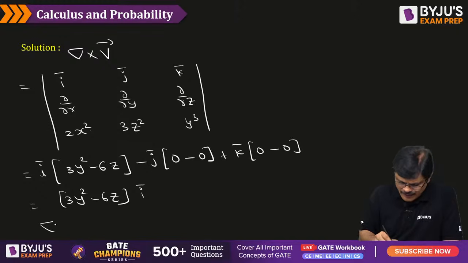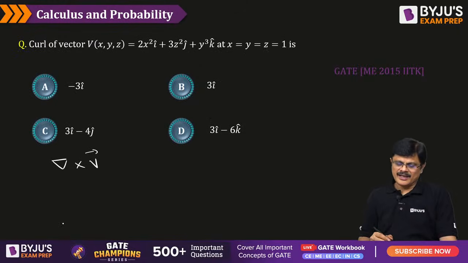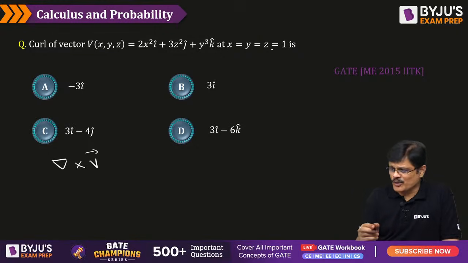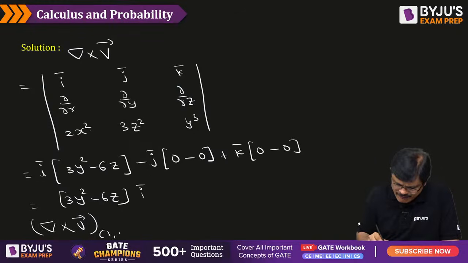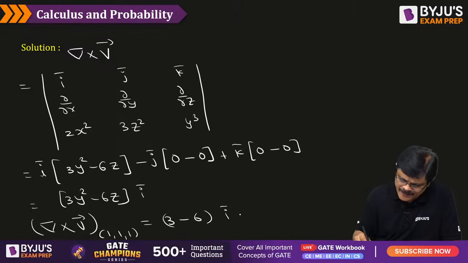So you have to find del cross v bar at a point. What is the point, sir? x, y and z equal to 1. That is, you have to find it at 1, 1, 1. So you have to put x equal to 1, y equal to 1 and z equal to 1. So that is nothing but 3 minus 6 I bar, that is minus 3 I bar, my dear friends.